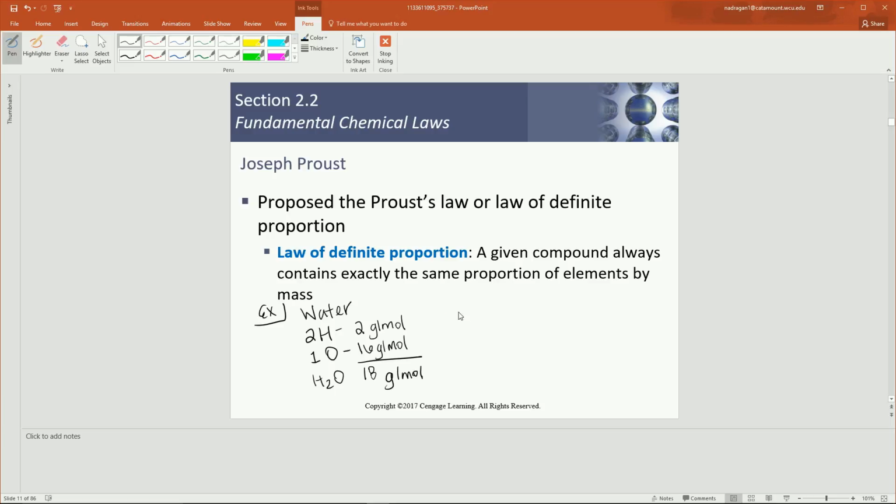So now we can compute our ratios by looking at the mass of hydrogen compared to the mass of the total molecule. So 2 grams per mole over 18 grams per mole. And for oxygen, 16 grams per mole out of 18 grams per mole.